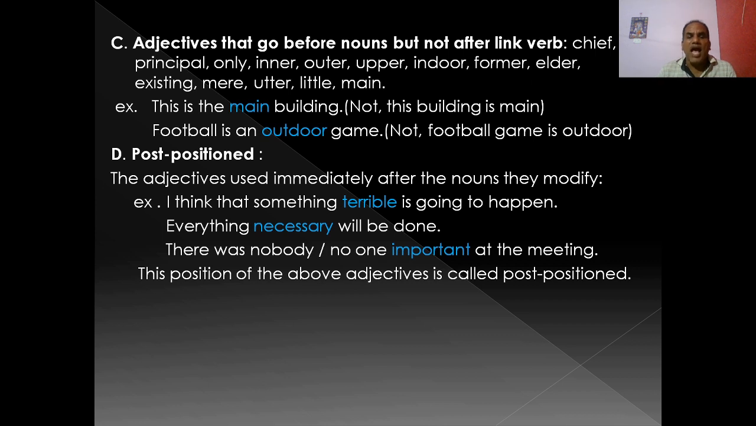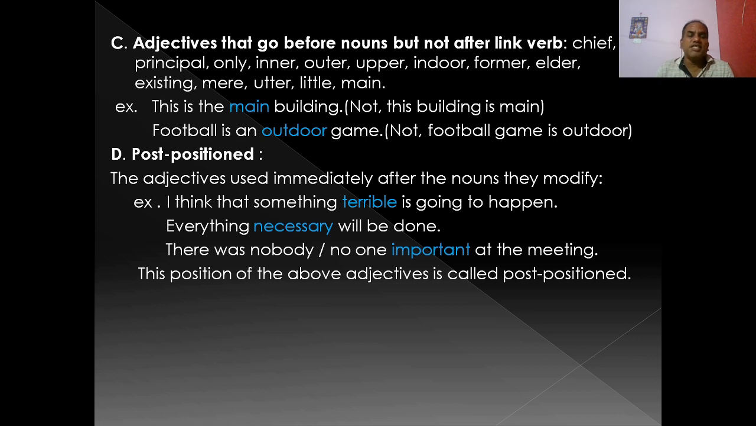Another position of adjective is the post position. What does post position mean? The adjectives used immediately after the nouns they modify. You see, I think that something terrible is going to happen. Terrible is the adjective and it is used just after something, the noun or pronoun it modifies.